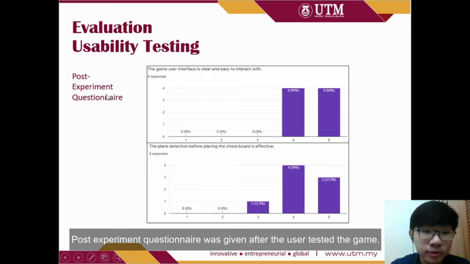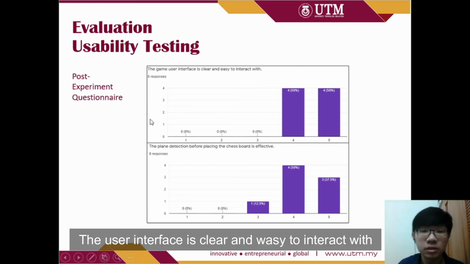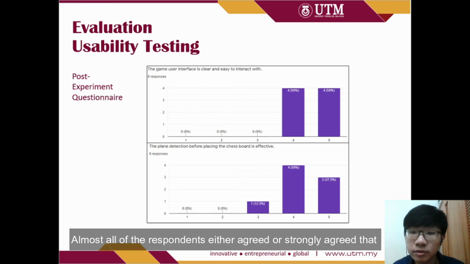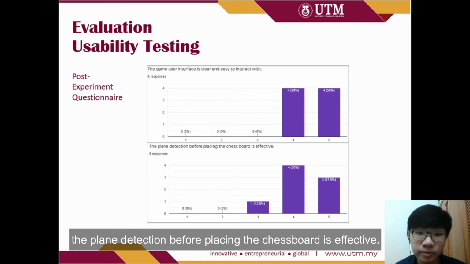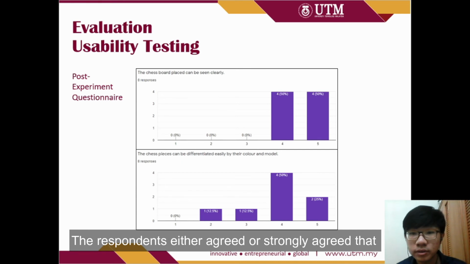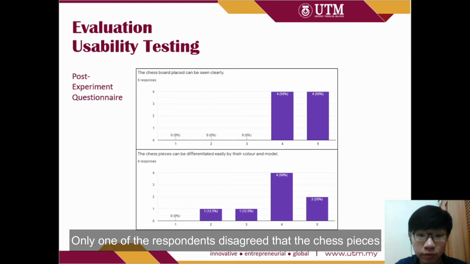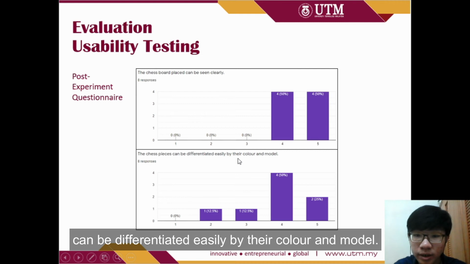A post-experiment questionnaire was given after a user tested the game. The game user interface is clear and easy to interact with because the results were distributed evenly at a scale of 4 and 5. Almost all of the respondents either agree or strongly agree that the plane detection before placing the chessboard is effective. The respondents either agree or strongly agree that the chessboard players can be seen clearly. Only one of the respondents disagrees that the chess pieces can be differentiated easily by their color and border.